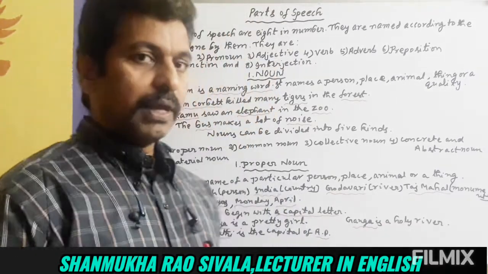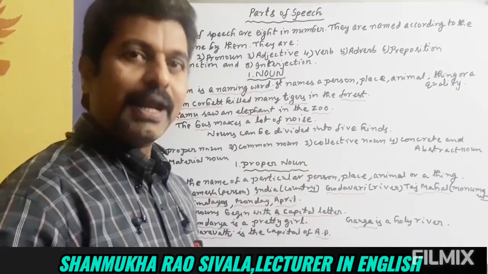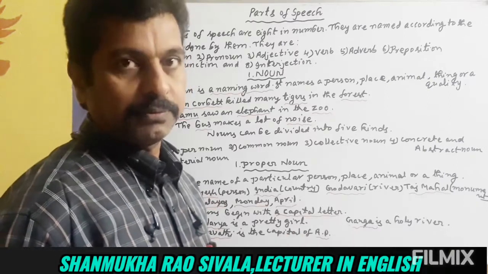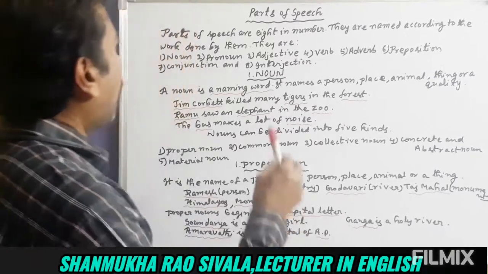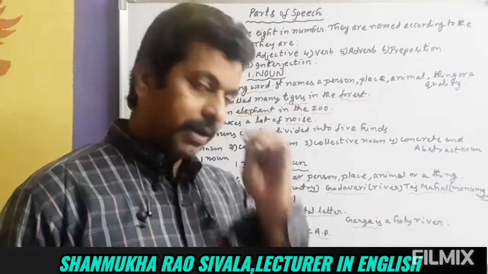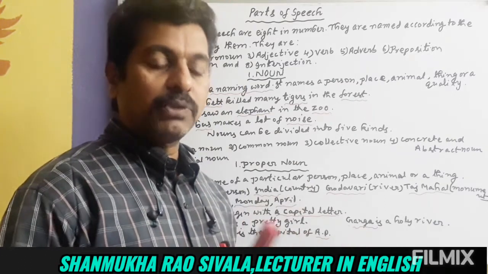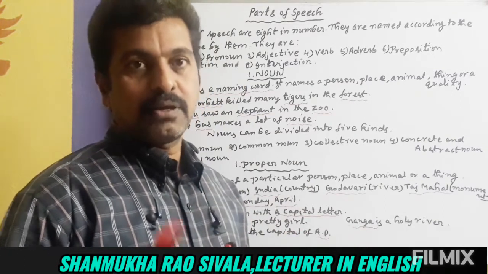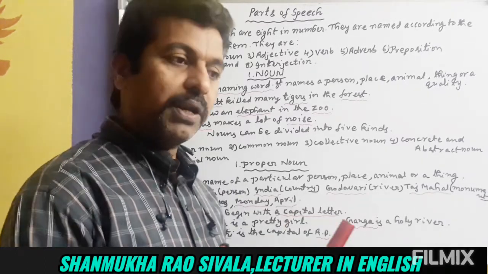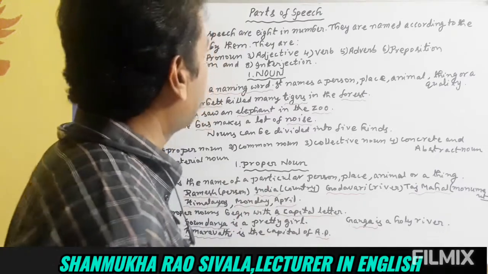Friends, okay, let us start the topic, parts of speech. Let us discuss it in a detailed way, in depth. Parts of speech are 8 in number. They are divided into 8 categories. According to the work they do in a sentence, we named them as different parts of speech.